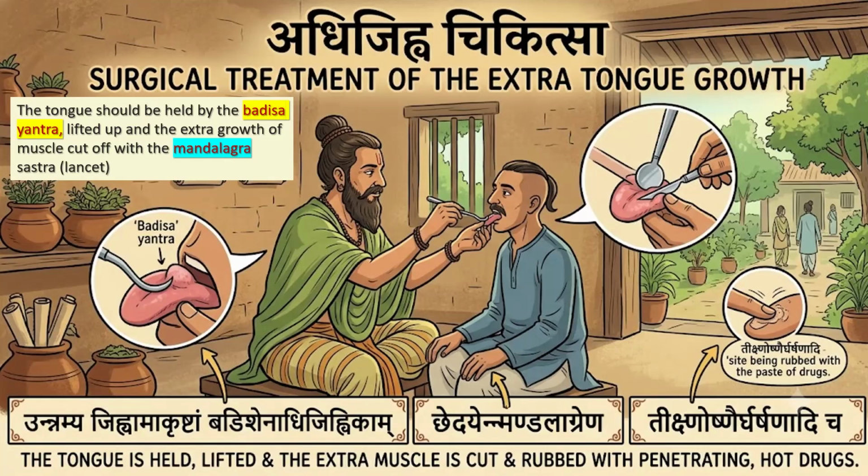So here the Badisha Yantra is mentioned, also the Mandalagra Shastra. Then after this what? The Tikshna Ushna Garshanadi, rubbed with Tikshna Ushna drugs. So first the tongue is held and lifted up by the Badisha Yantra. Extra growth is cut off using the Mandalagra. Then Garshana using Tikshna Ushna drugs.